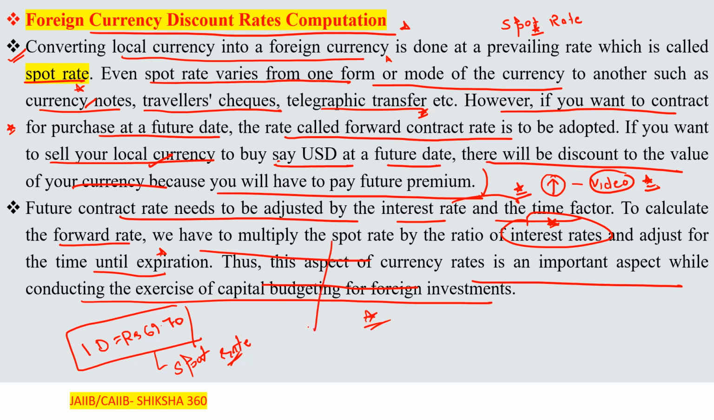So with the help of this, that is spot rate into 1 plus R1, like R they have given 12%, so we will use it as 0.12. I will help you understand with the help of questions here.